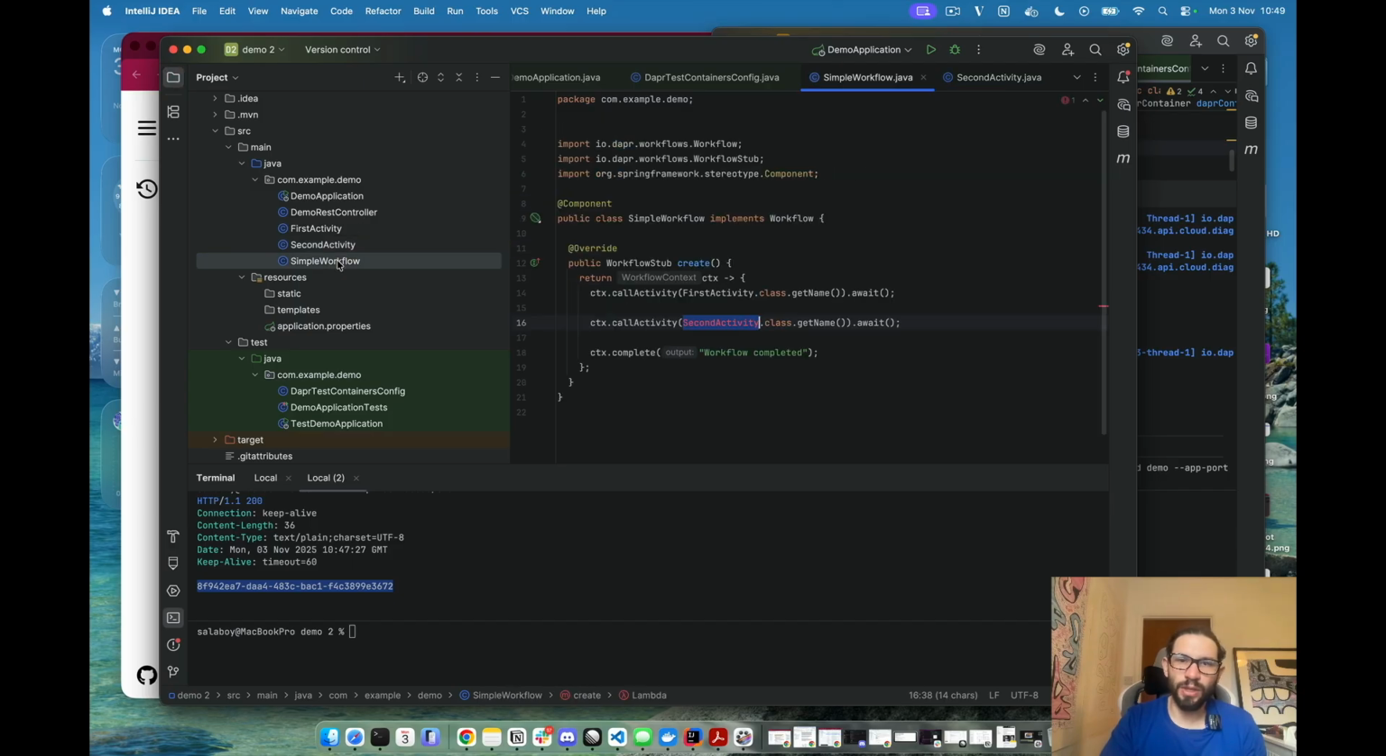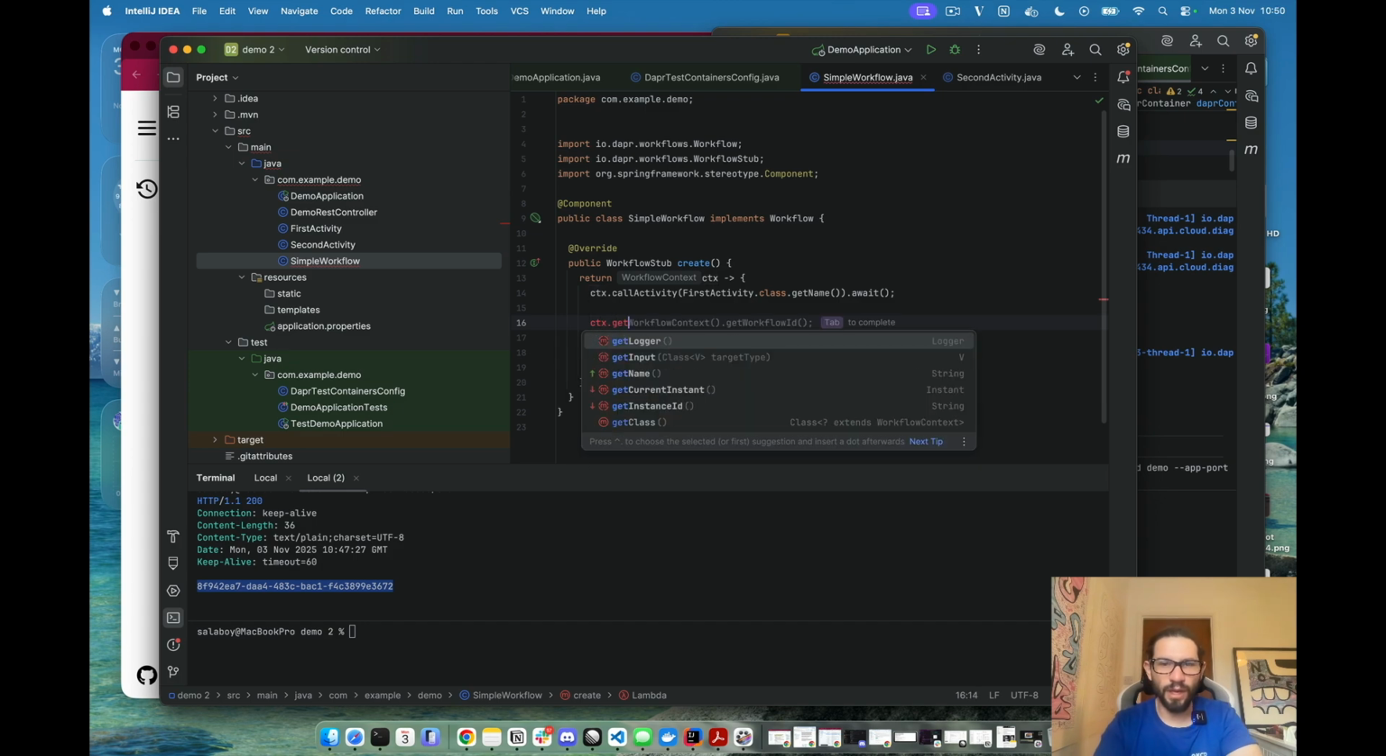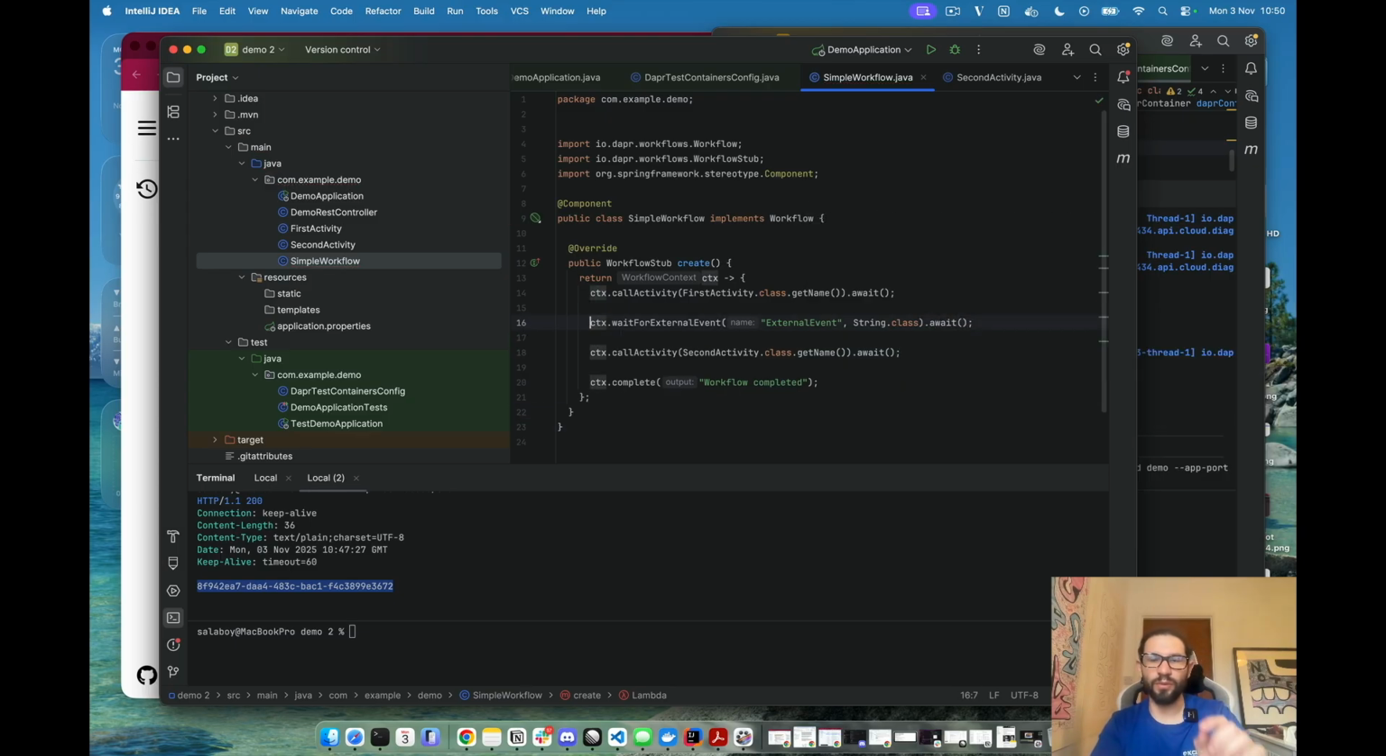But this would be too simple. So let's add some logic here. And in order to add some logic, we will introduce the use of context wait for external event. Let's call it external event, and the return type is string, right? And we will wait for this as well. We do not want to continue the workflow until we receive it.